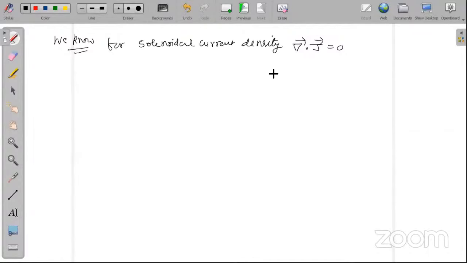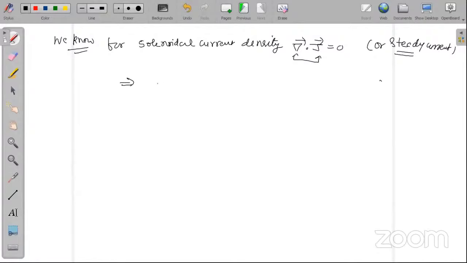Is it okay? This is the condition for steady currents. If you talk in terms of current, you will use the word steady. If you talk in terms of current density, you will use the word solenoidal. So now if del dot J is 0, what should you do?